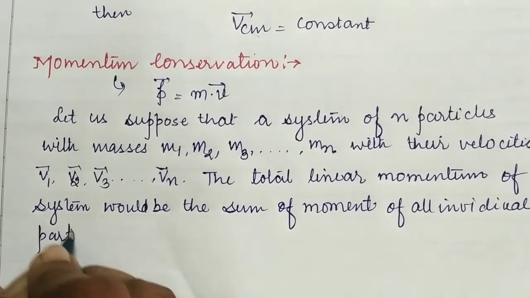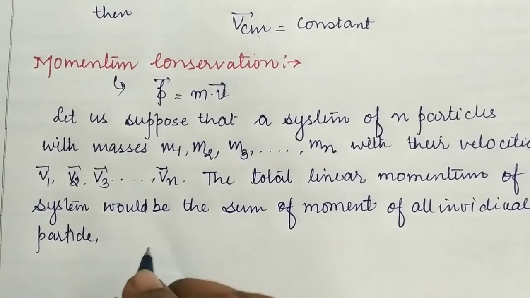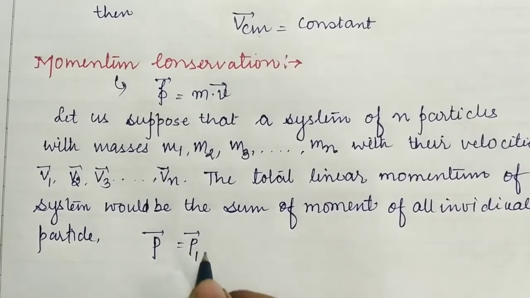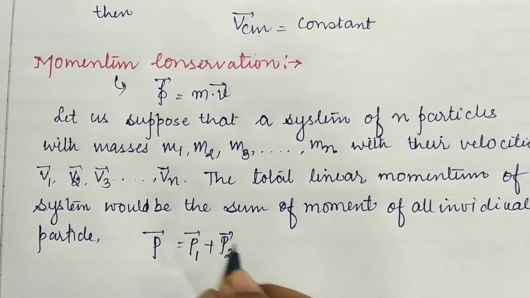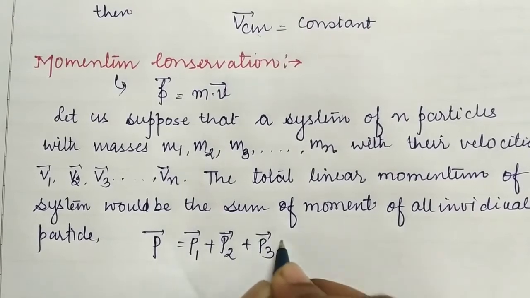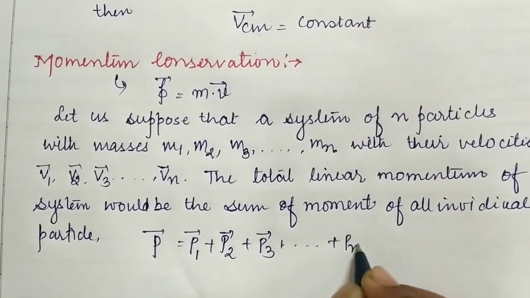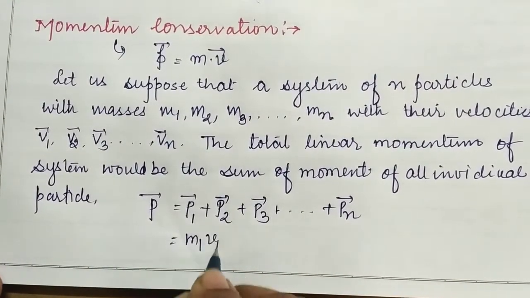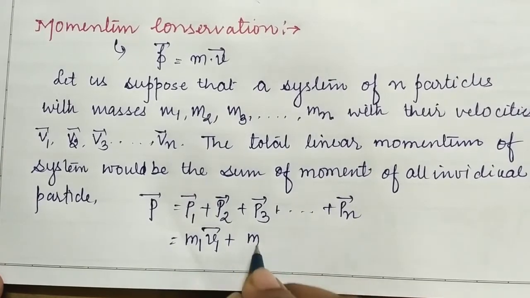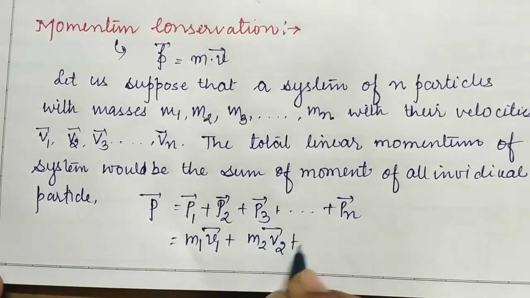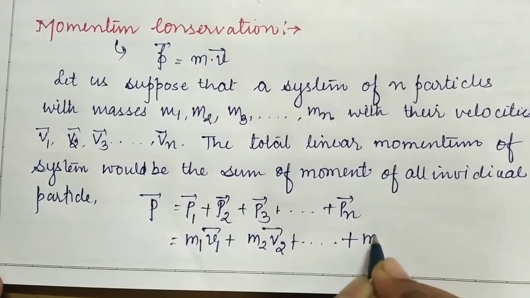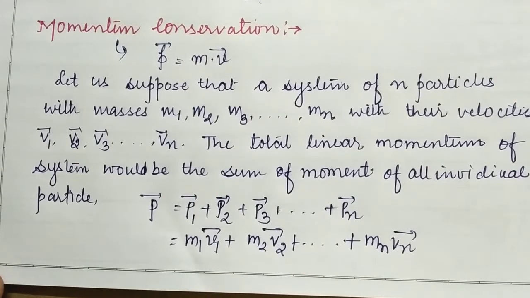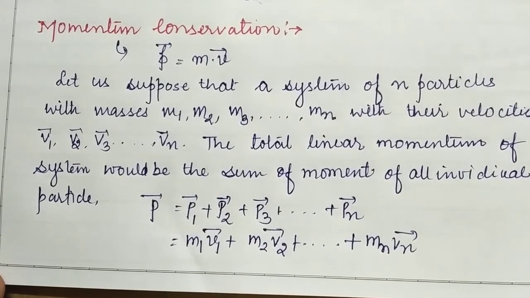So in this way we can conclude that total momentum will be equal to the momentum of the first particle plus the momentum of the second particle plus the momentum of the third particle and so on till the momentum of the nth particle. Okay students, as we know, momentum is the product of mass and velocity: m1 v1 for the first particle, m2 v2 for the second particle, and in a similar way we get mn vn. Okay students, so let's see how we can derive the conservation of momentum.